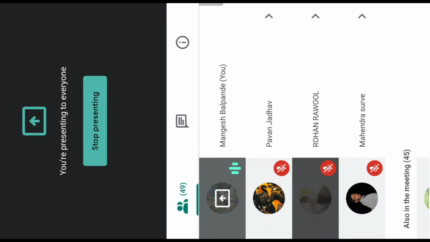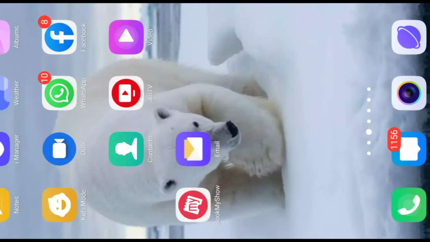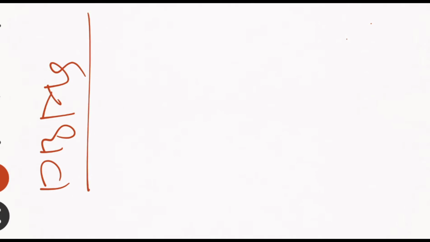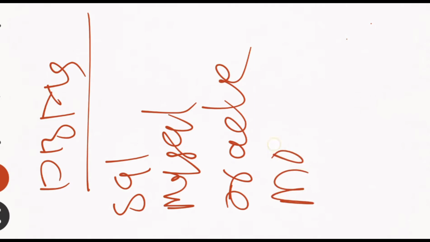So these are nothing but the softwares. Let me open in another. If I am saying DBMS, some examples of DBMS are SQL, MySQL, Oracle, MongoDB.